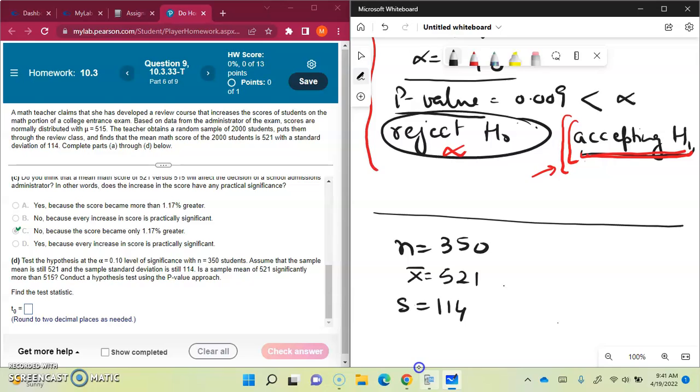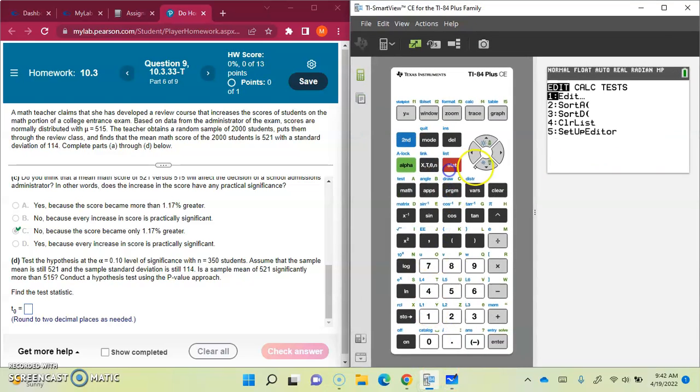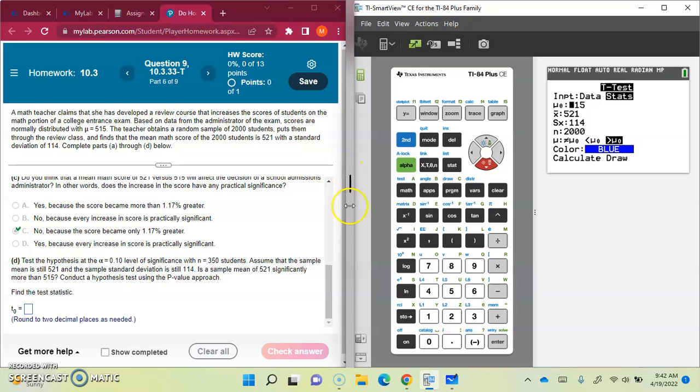So we're going to run our test again on our calculator. Stat, go to test, t-test, enter. Now it's still statistics and the population mean is still 515. Everything is correct, but the sample is smaller. It's only 350 students and we want to test if the mean has increased. So press calculate.